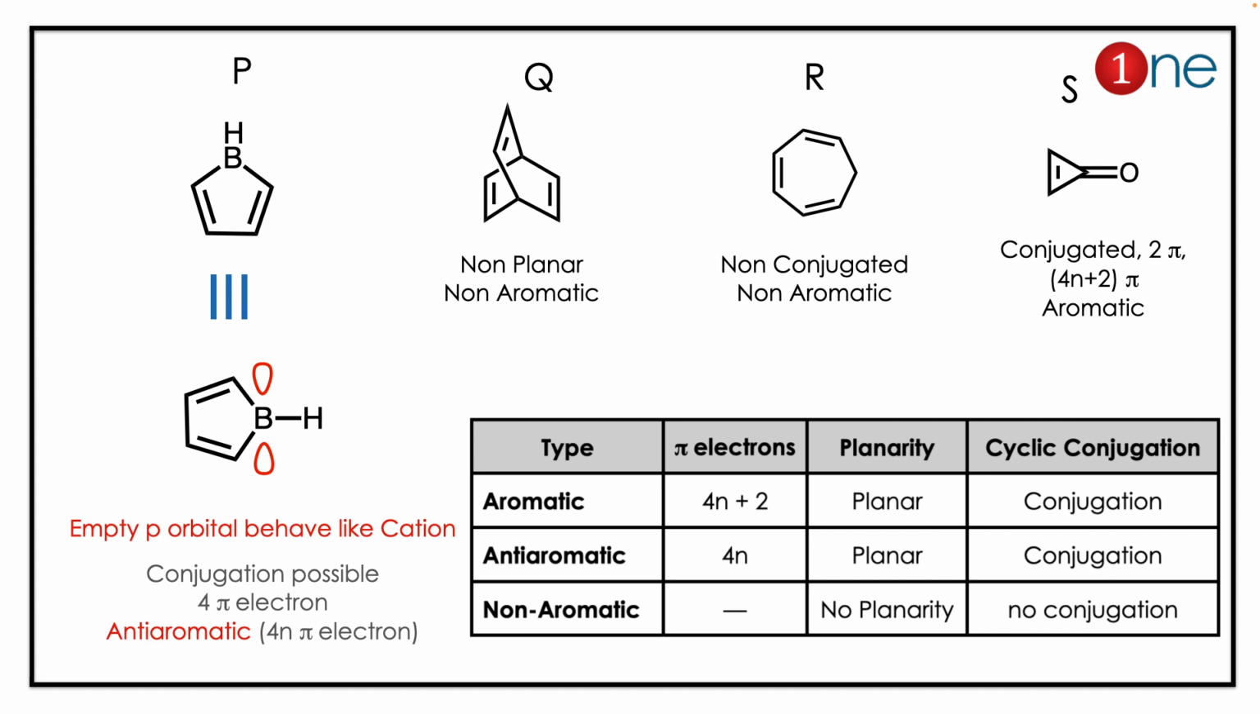Boron, if you look at it, has an empty orbital and it will provide the conjugation, so definitely it's anti-aromatic. Answer is straightforward. Here the empty orbitals provide space for delocalization like a cation.